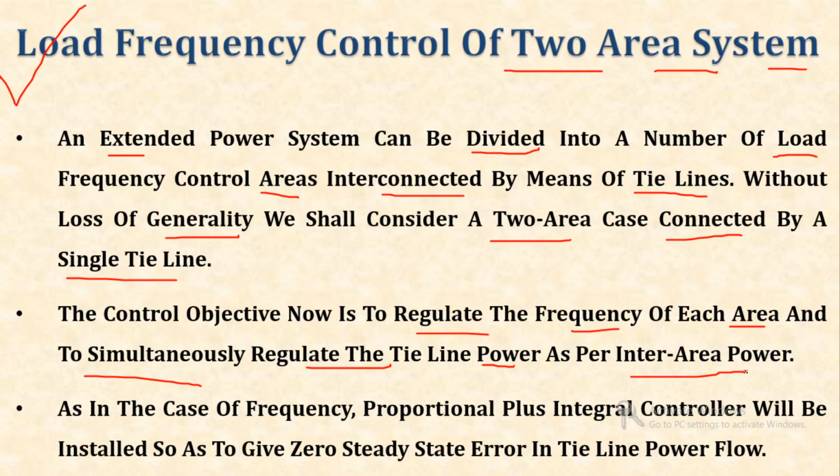As in the case of a single area, we are going to use a proportional plus integral controller, which will be installed so as to give zero steady state error in tie line power flow. So to control the frequency in each area, we use the proportional plus integral controller, which gives us zero steady state error for the power flow.